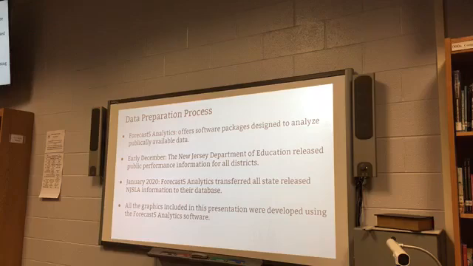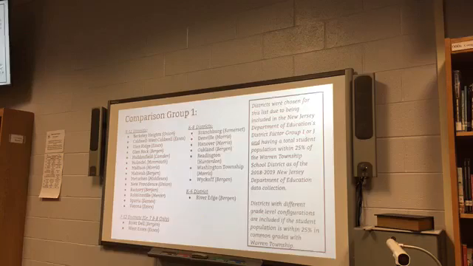And really all the graphics included within this presentation were generated by Forecast 5. That's why they're formatted in the same way going through each one of those presentations. We have 3 comparison groups that we're looking to make comparisons to. The first group is all I and J districts that are district factor grouping districts. So again, it's looking at socioeconomic status of the districts. Do they all fall within the same range? Generally, I and J are the 2 highest socioeconomic groups within the state. There are also districts with an enrollment within 25% of Warren's enrollment.